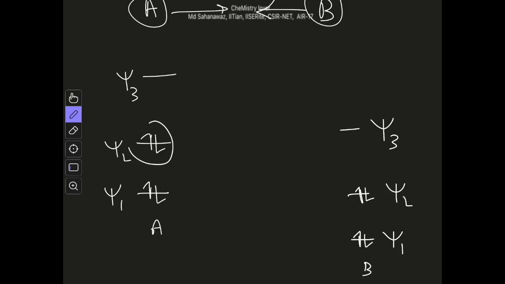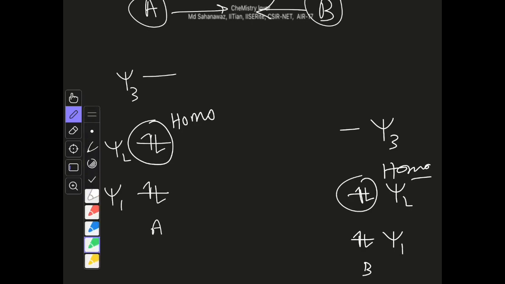Now this is the HOMO for species A, and this is the HOMO for species B, and these two are filled orbitals. This is a very general interaction, we don't specify A or B, they may be anything.